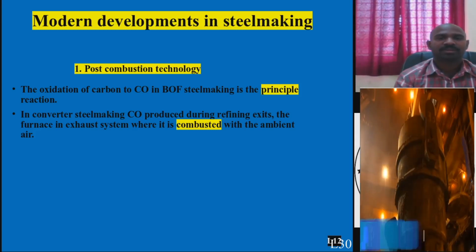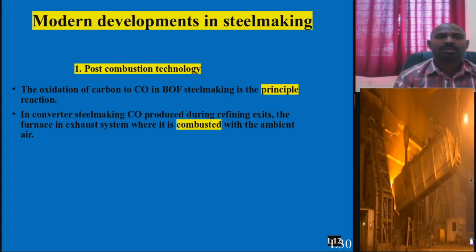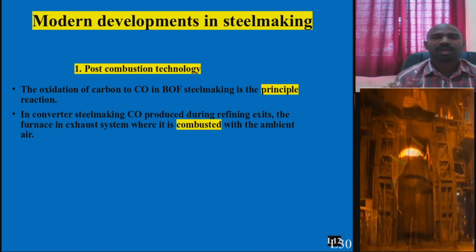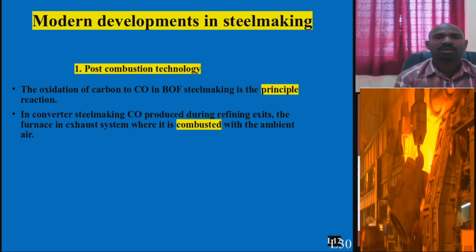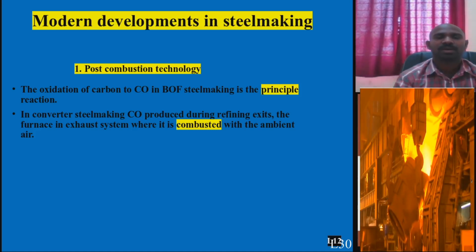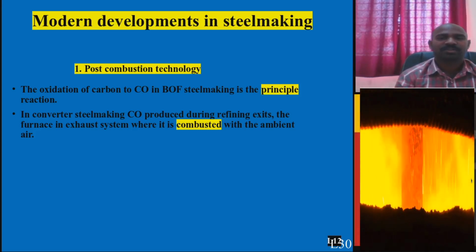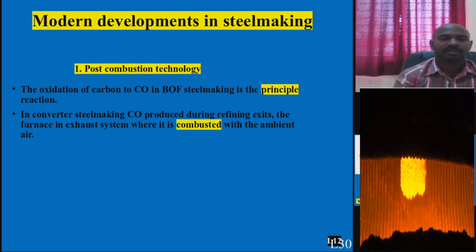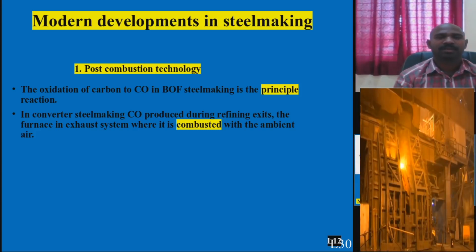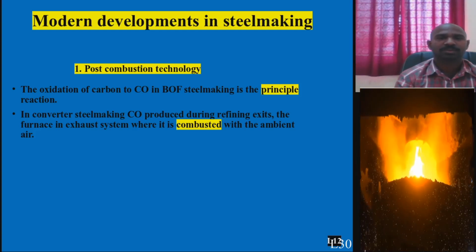The two side oxygen lances are used to inject excess oxygen just above the slag surface, so that the CO coming from the slag surface interacts with the oxygen from the lances, which are inclined to the two sides at a particular angle and distance, and you can also remove these lances. CO will react with oxygen and give rise to CO2. So CO2 can directly go out.